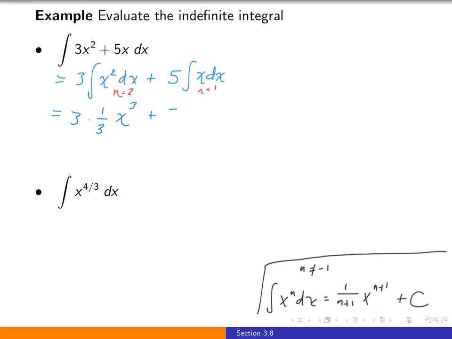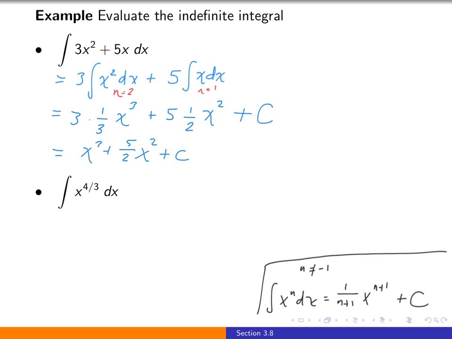So 1 plus 1 is 2, so plus 1/2 x squared. And with these indefinite integrals, we always finish up with just a single plus c. So 3 times 1/3 is 1, so this is x cubed plus 5/2 x squared plus c.